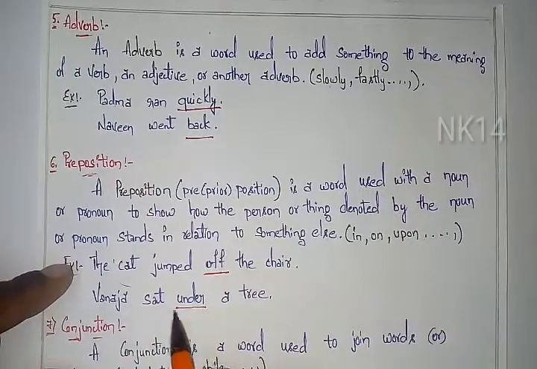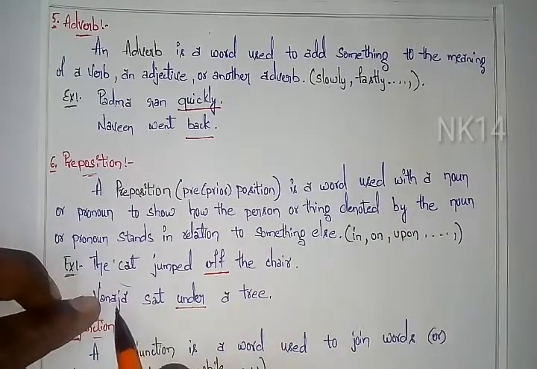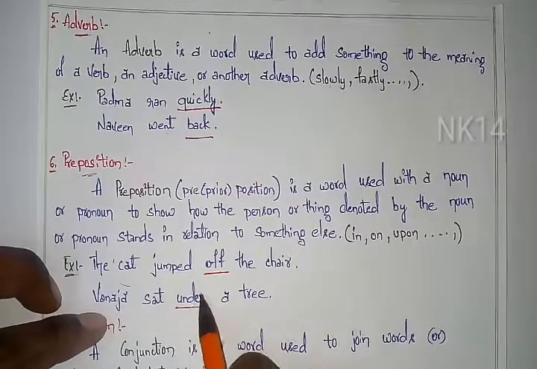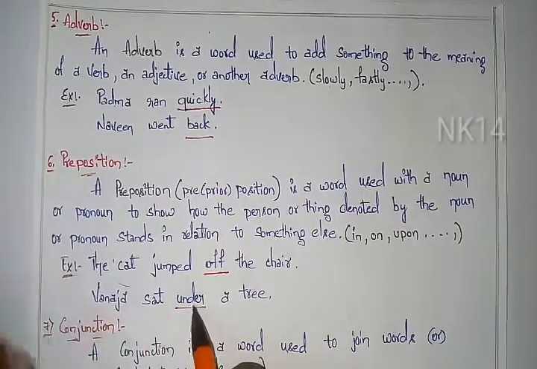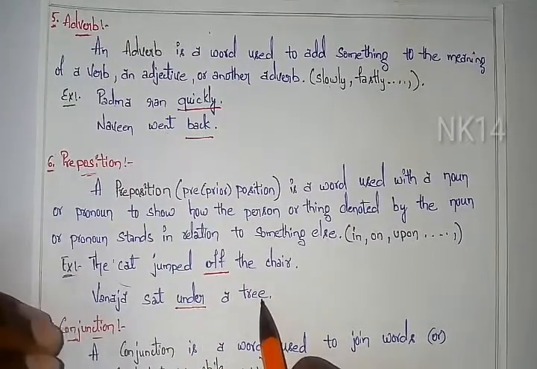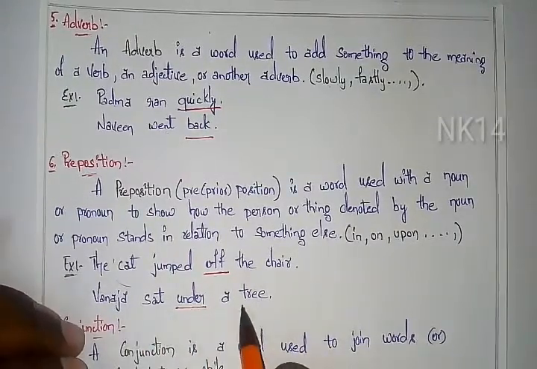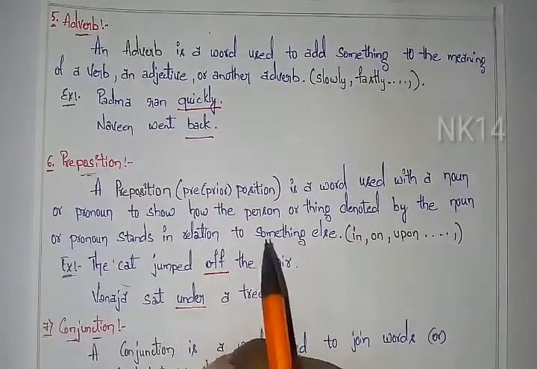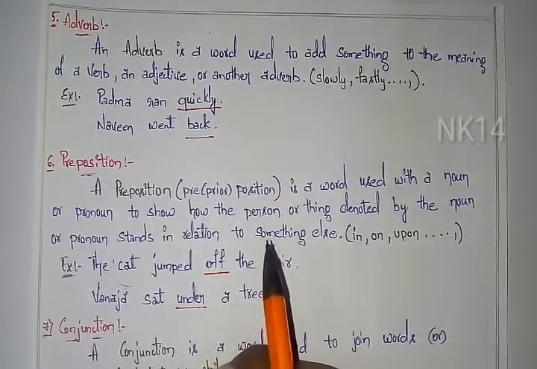Next, Vanaja sat under a tree. So what happened? The girl is sitting under the tree. Under indicates the position of a noun, where it is sitting, under one more noun. Vanaja sat under a tree. Is that clear, friends? Preposition means it explains the position of a noun or pronoun.